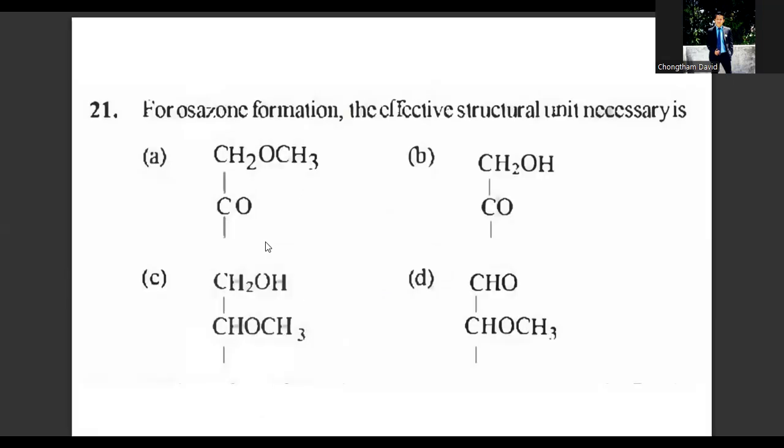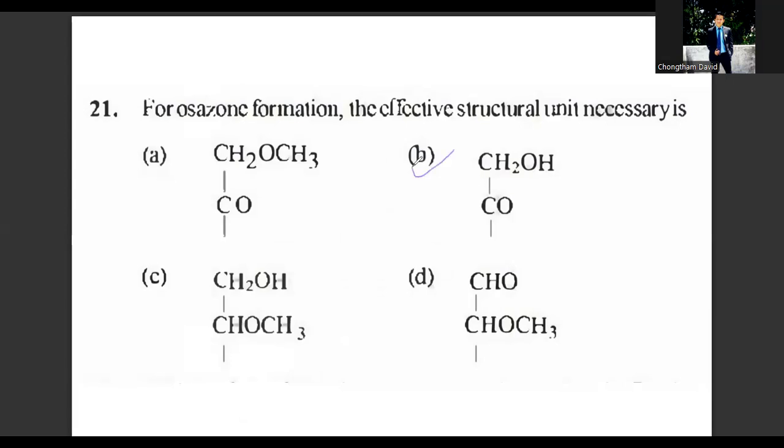Okay, let's see question number 21. For osazone formation, the effective structural unit necessary is. What is the answer for this question? Yes, it will be B.